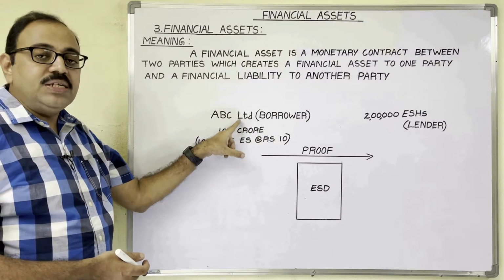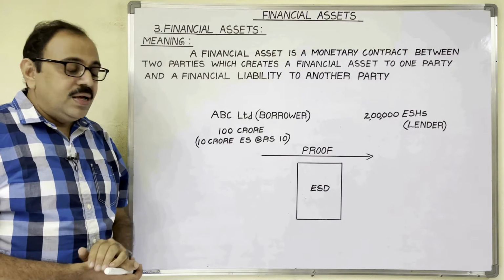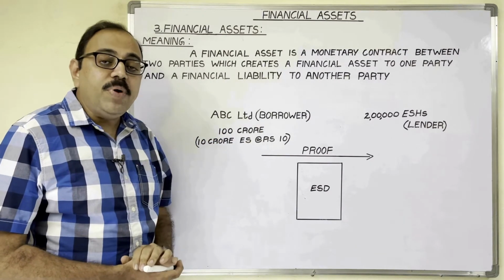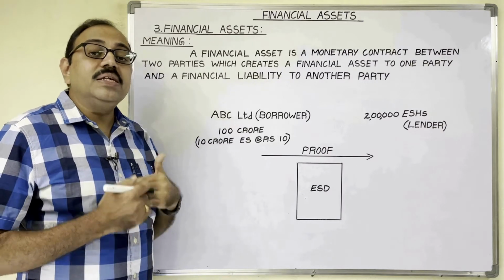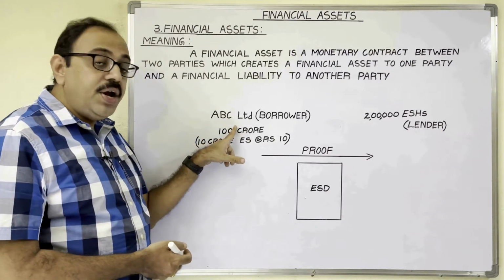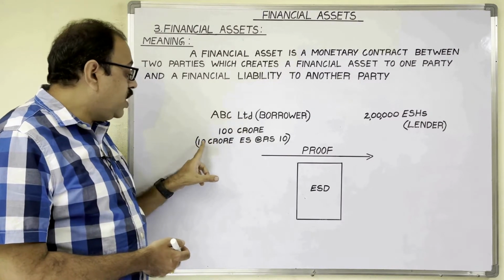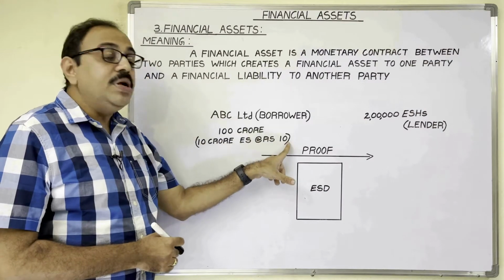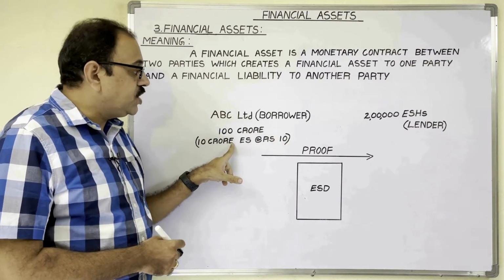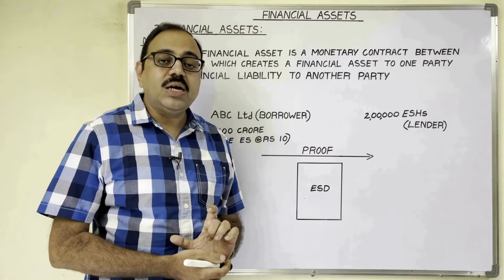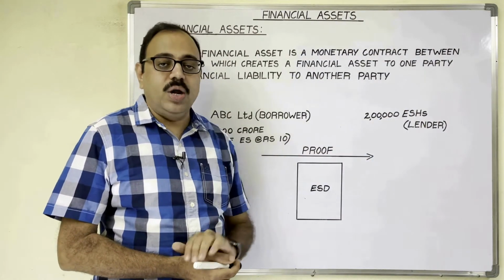ABC Limited is a public limited company. This company needs 100 crore capital, and the company wants to collect this capital by selling equity shares. So the company divided this 100 crore capital into 10 crore equity shares of 10 rupees each. The company sold these shares to 2 lakh investors. So these investors are known as equity shareholders.